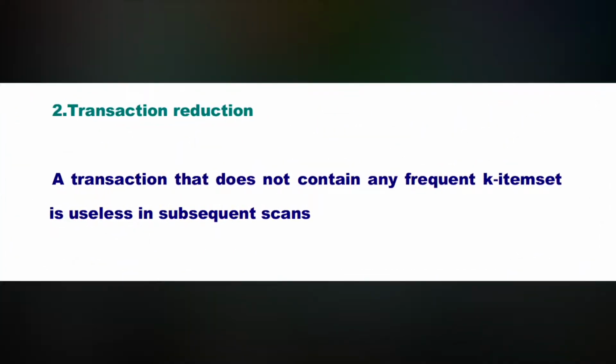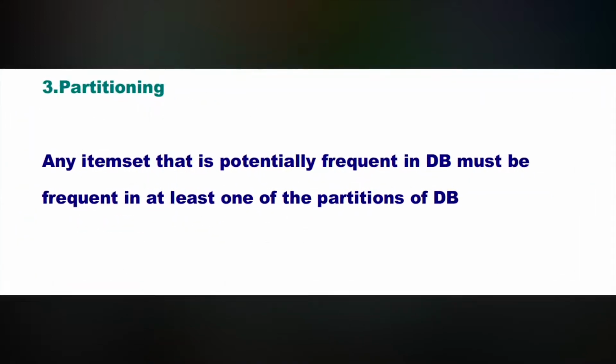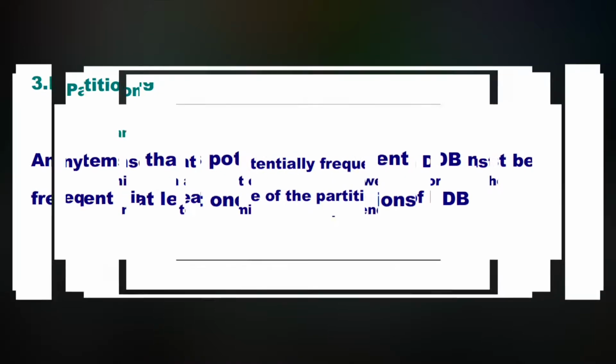The next method is transaction reduction. A transaction that does not contain any frequent k item set is useless in subsequent scanning. The third method is partitioning. Any item set that is potentially frequent in the database must be frequent in at least one of the partitions of the database.